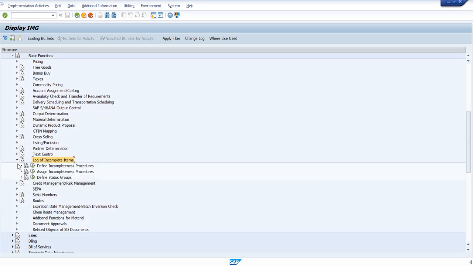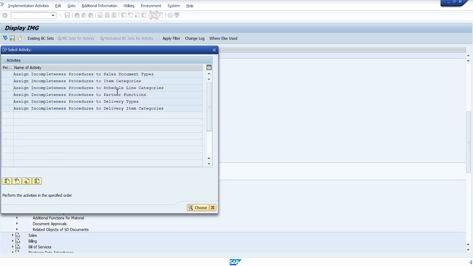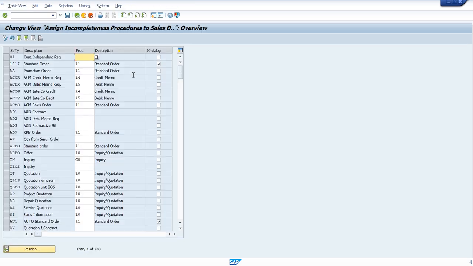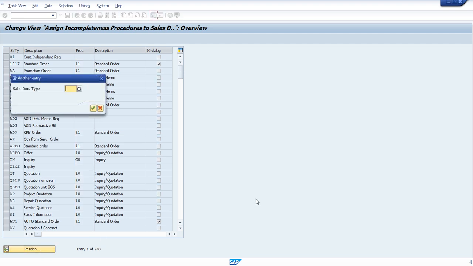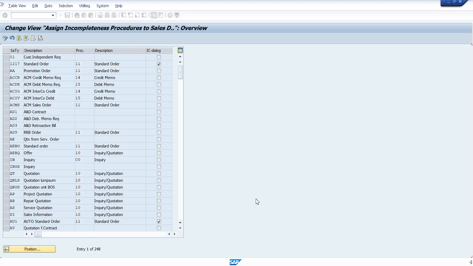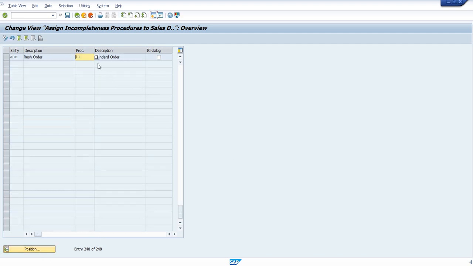Go for assign incompletion procedure for the document types. Find the new document type which you created, which is ZSO, and enter. You have some procedure here. Remove that, as it is not required, and save.